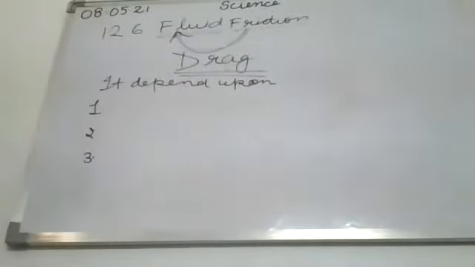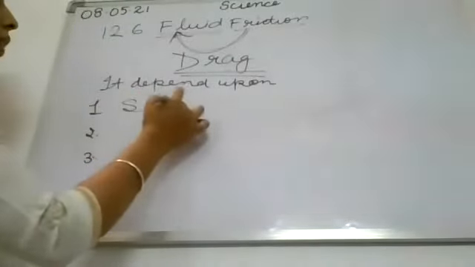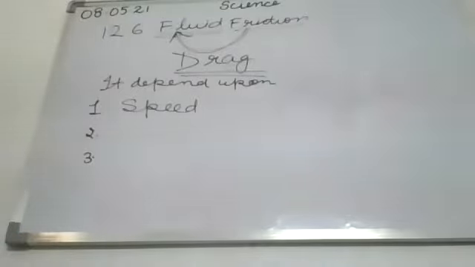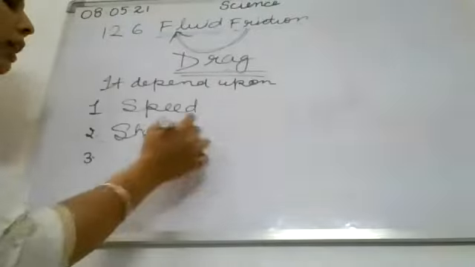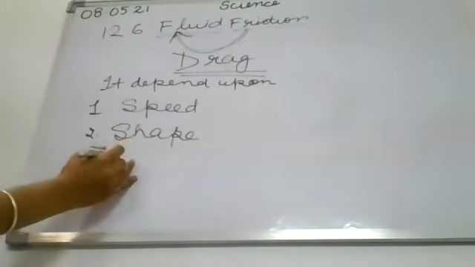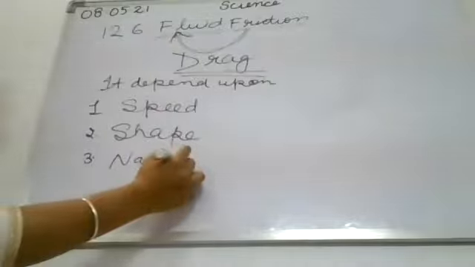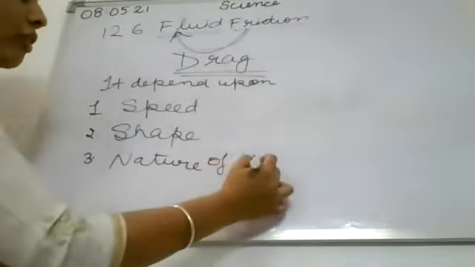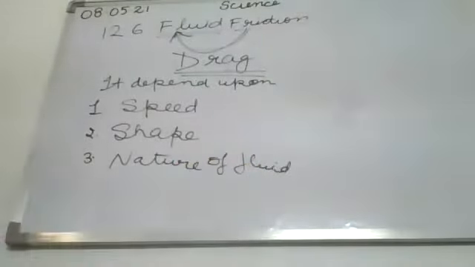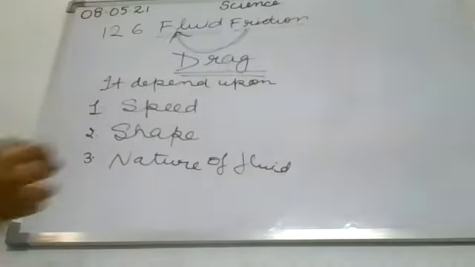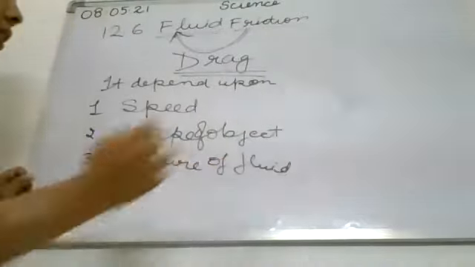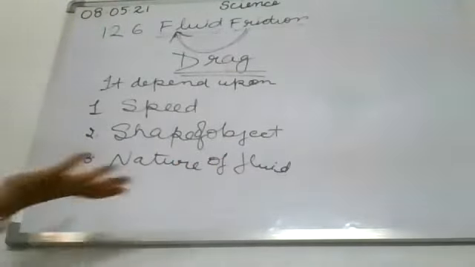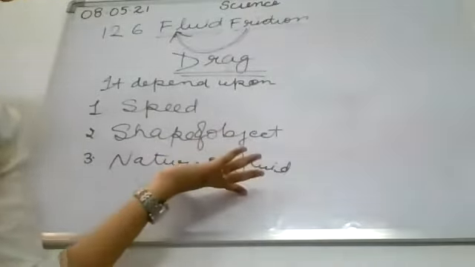It depends upon the speed, that is, with how much speed the object is moving. And next, shape. What is the shape of the object? And then the nature of the fluid. Nature of fluid. Okay? It is the shape of the object. Clear? So, which type of liquid or fluid it is.